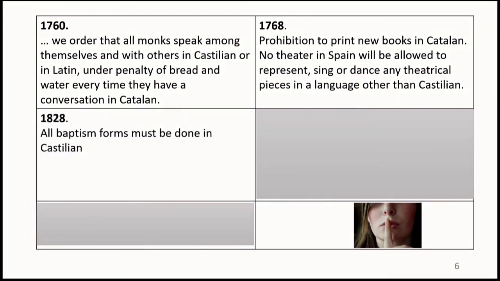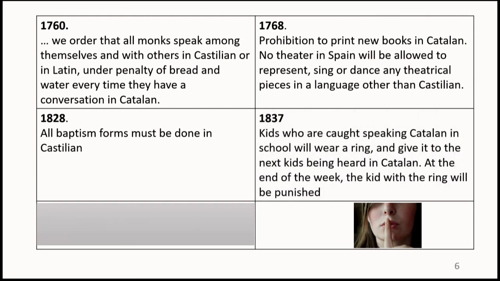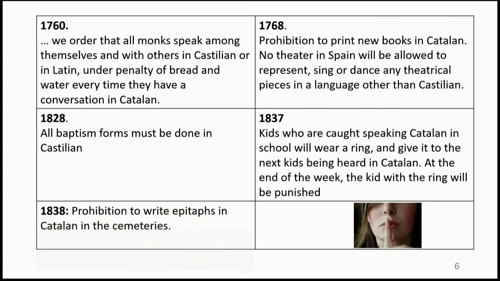A few years later, in 1828, it is established that all baptismal forms must be done in the Castilian language. In 1837, another example: kids who are caught speaking Catalan in school will wear a ring and give it to the next kid heard speaking Catalan. At the end of the week, the kid with the ring will be punished. Just another example, in 1838, we find a prohibition on writing epitaphs in Catalan in the cemeteries.